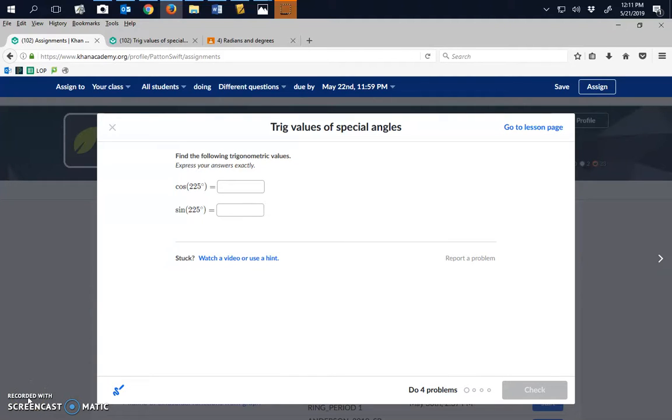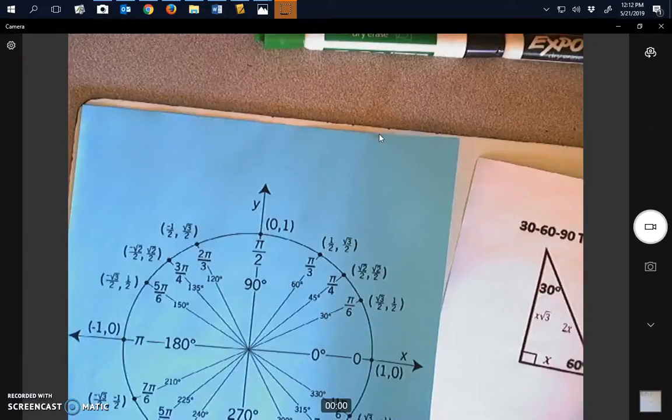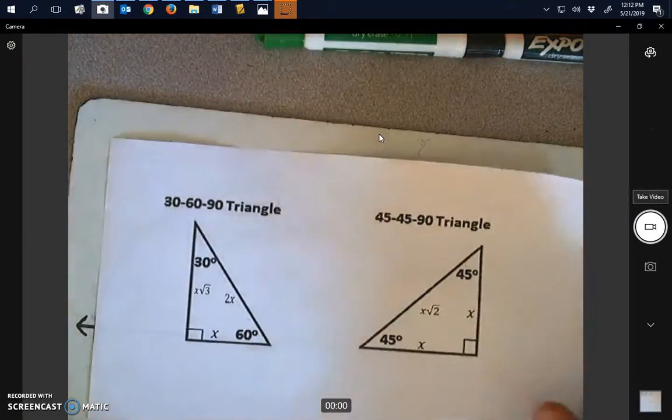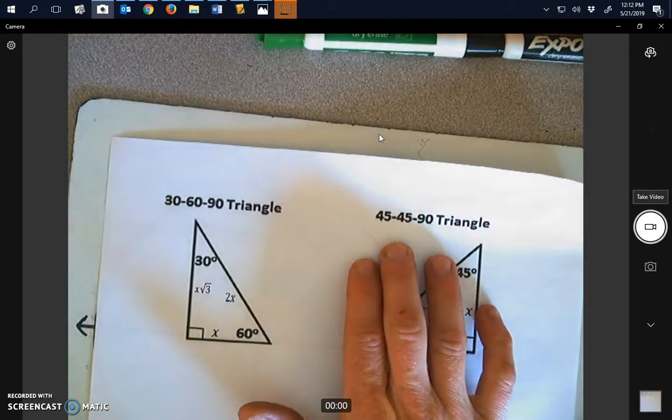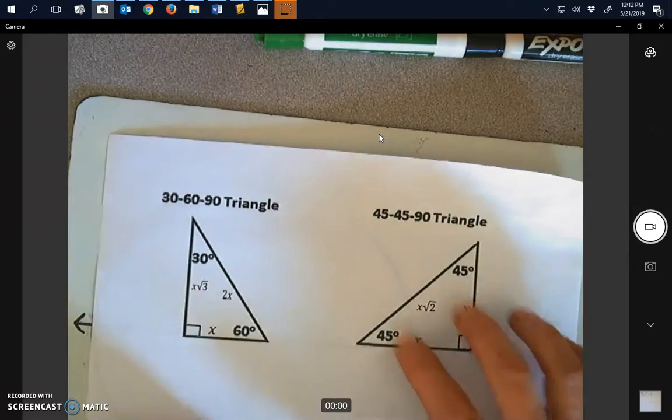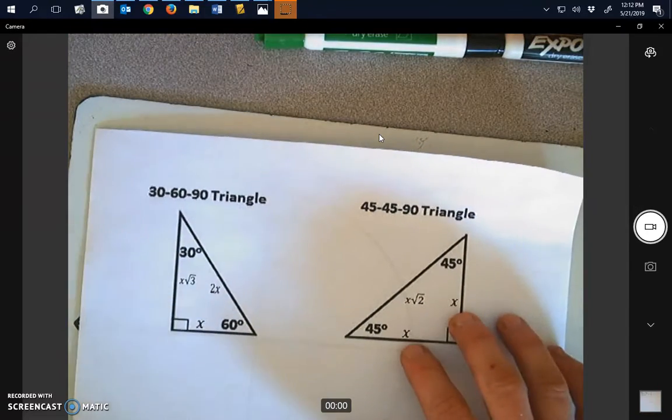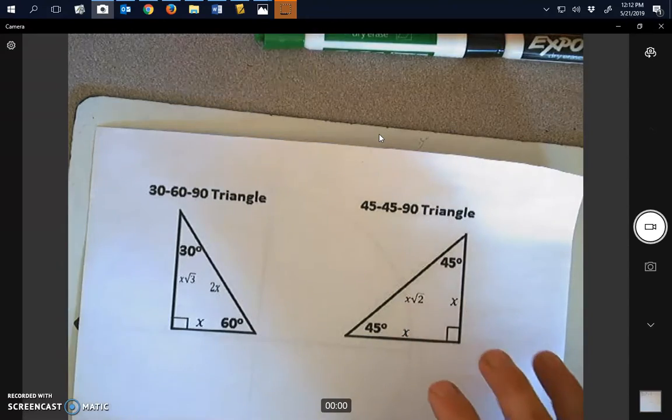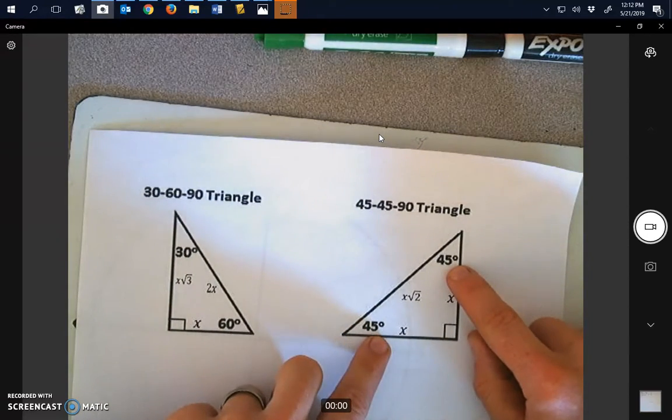Assignment 5, trig values of special angles. So special up here is referring to special right triangles. You may have learned this last in IM2 a little bit, but there's two types of triangles that have special ratios, and they're called the 30, 60, 90 and the 45, 45, 90. These ratios have been given or are consistent across all triangles that have the same degree measure.